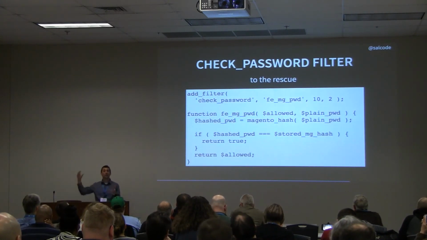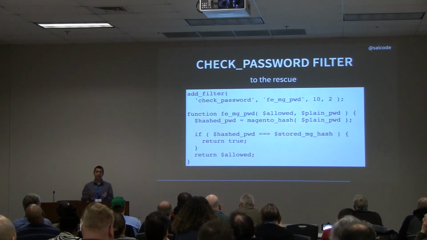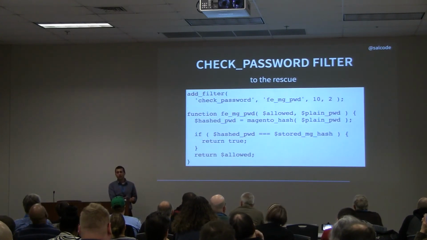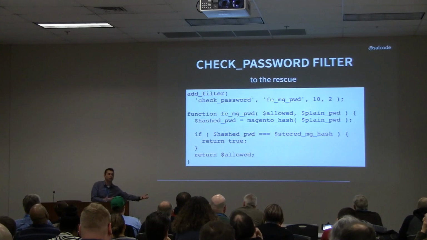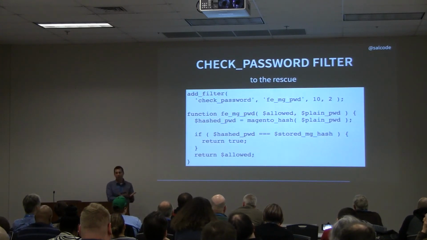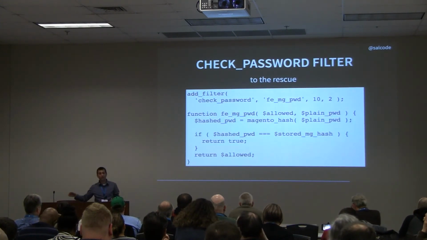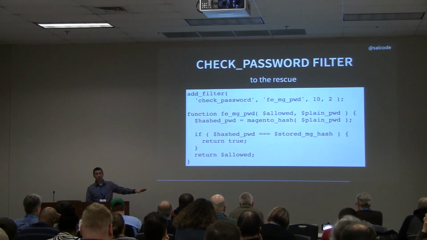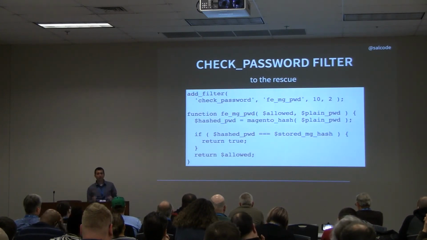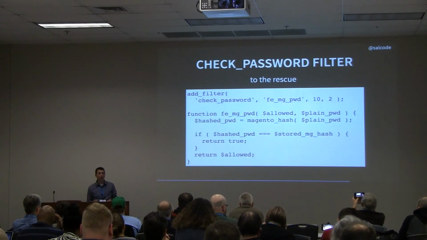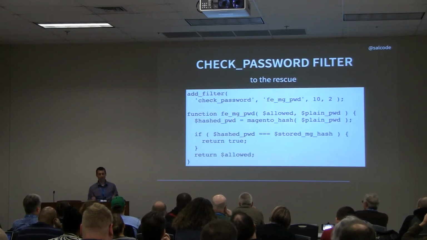I run it through the Magento hashing function. It spits out the Magento gibberish version. I compare it to the Magento gibberish version I have on file. It matches. I change and return a true, and they get to log in. So I got to move all these users from a Magento site to a WordPress site without ever knowing their passwords, but they can still continue to log in with their passwords. And this was a very exciting day for me. Big win. Big win.